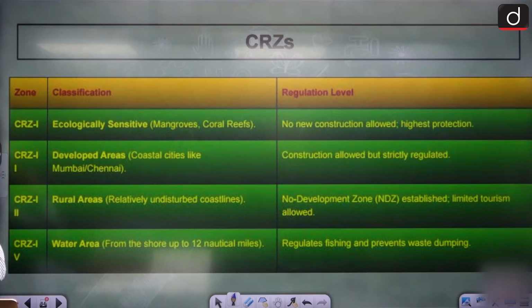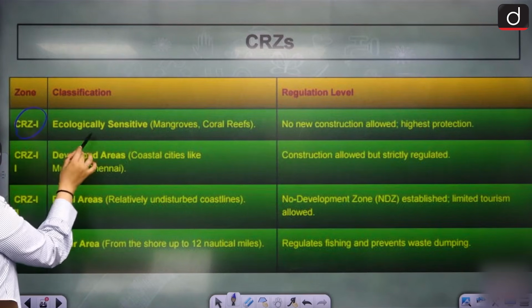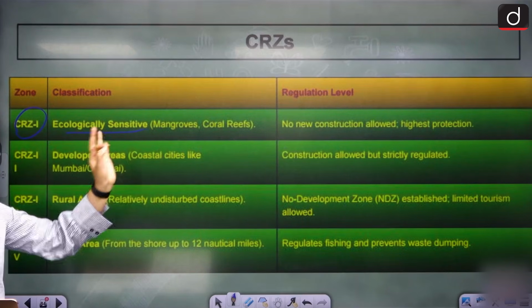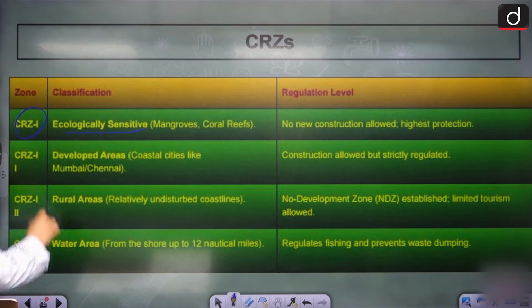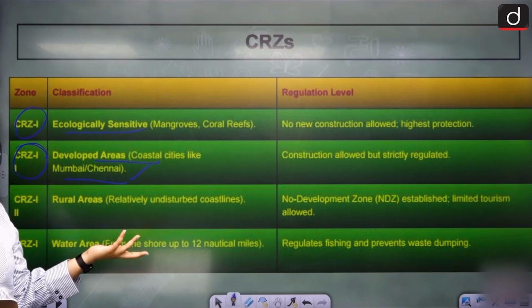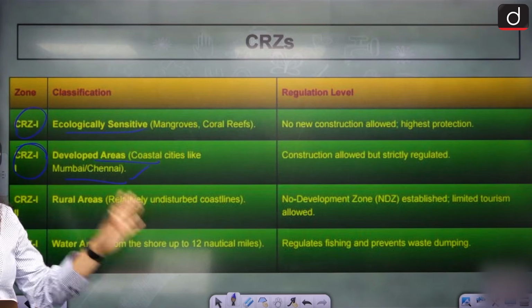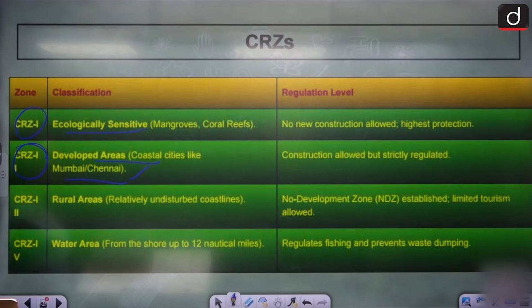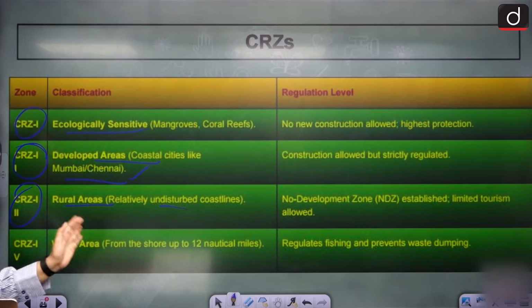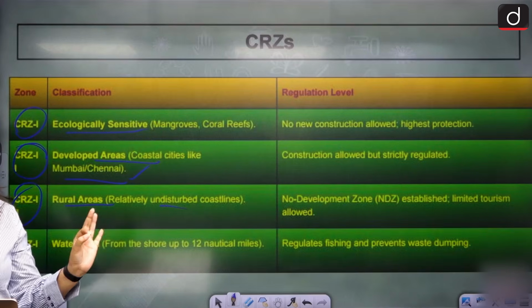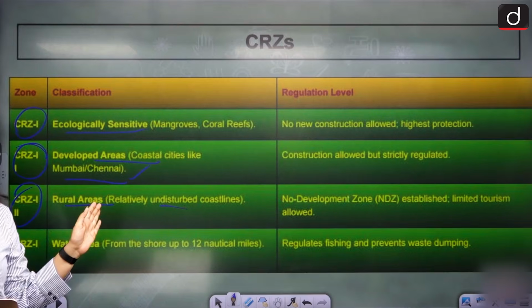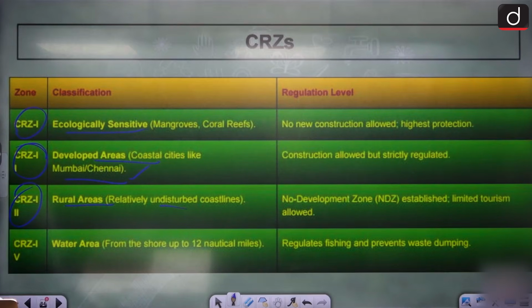Just take a look at this. CRZ 1, ecologically sensitive areas like mangroves: no construction allowed. Highest protection is given to CRZ 1. CRZ 2, development areas like coastal cities, Mumbai, Chennai, which have already developed. Construction is allowed, but very regulated. CRZ 3, rural areas, relatively undisturbed, so it is a no development zone. Limited tourism is allowed, where basic needs and facilities can be created, but other than that, nothing. No development zone, NDZ.